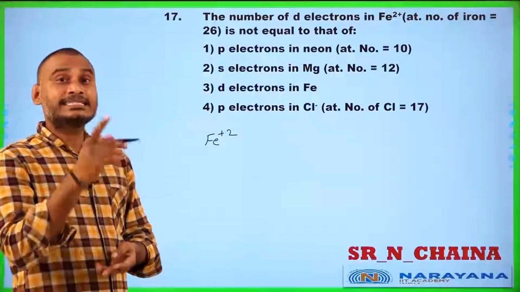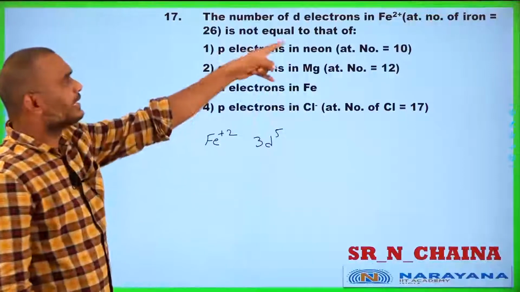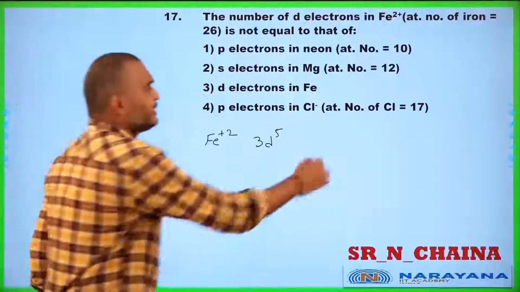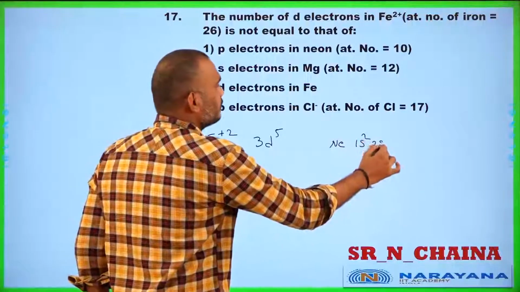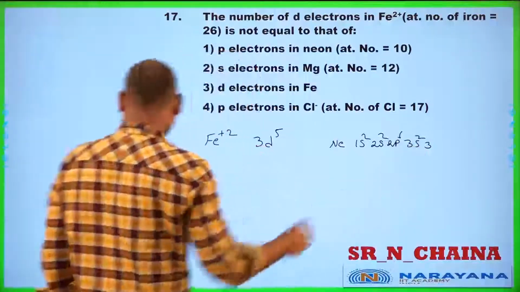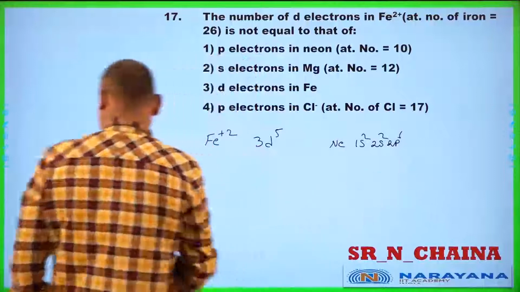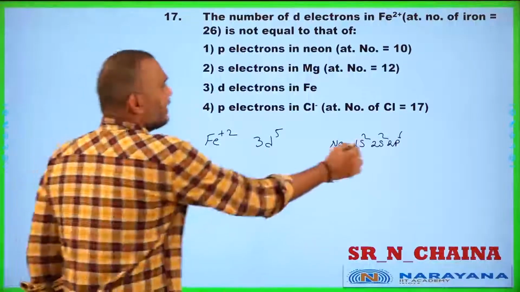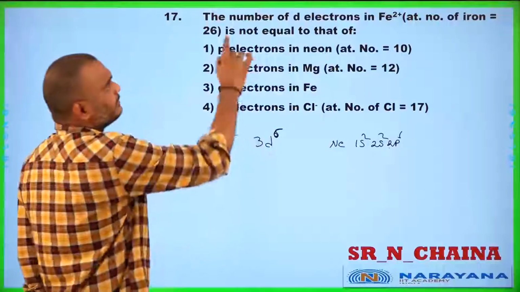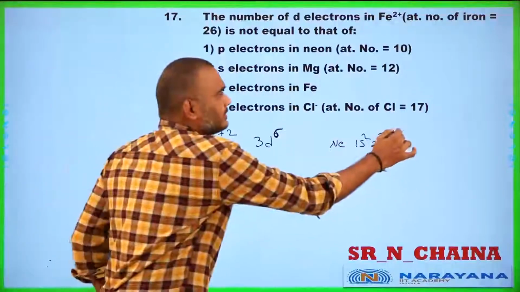Iron is 26, 3d6 and 4s2, and for plus 2, 2 electrons are removed from 4s, leaving 3d6. Now neon is 1s2, 2s2, 2p6, so 6 electrons are present.